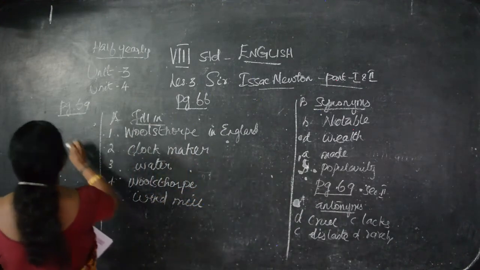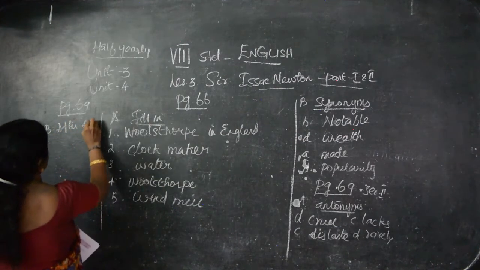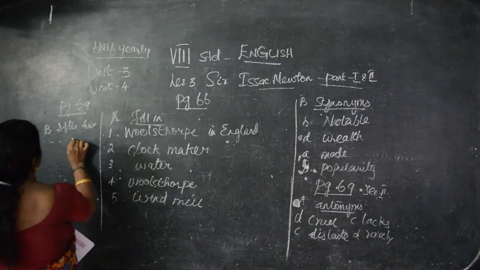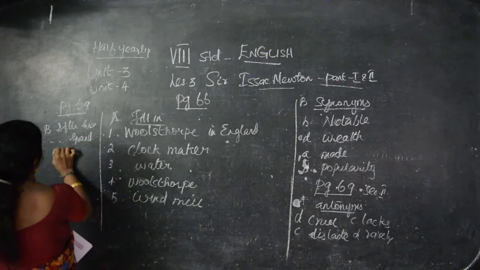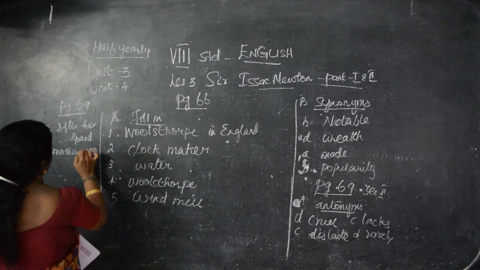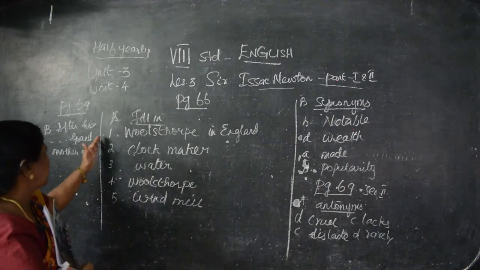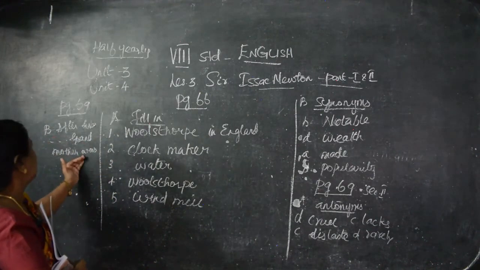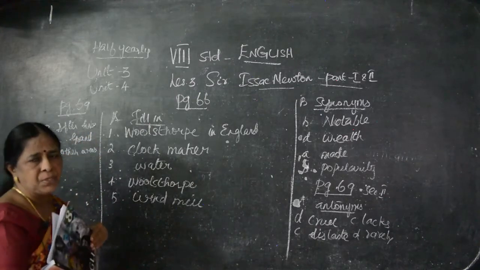So what you have to write? After his father's death. Start from the question itself. After his father's death. Who? In the place of who you must write grandmother. Was. Without a verb there should be no sentence. So after his father's death, that we are taking from the question. His grandmother was, after his father's death, grandmother was taking care of Newton.